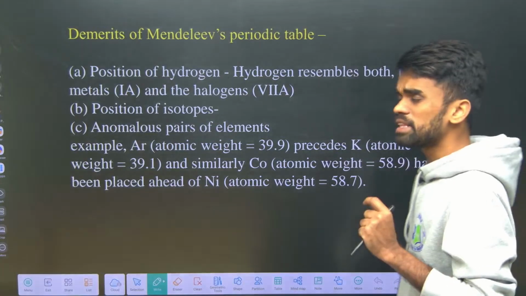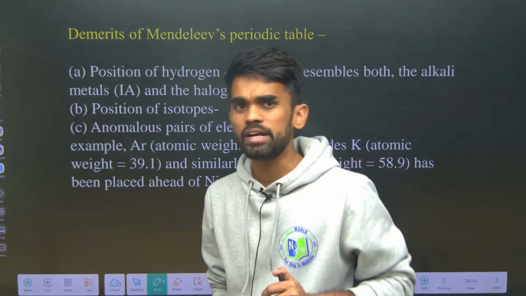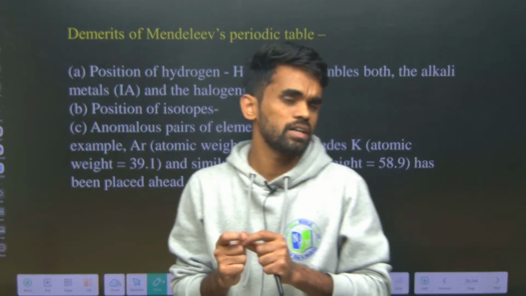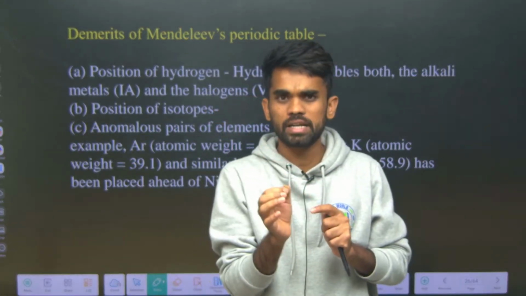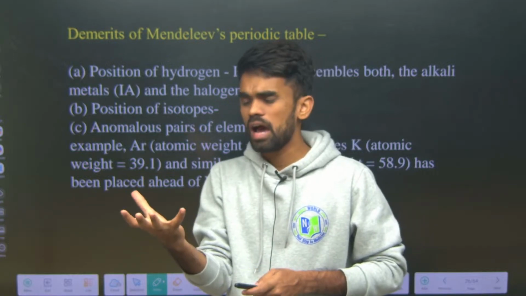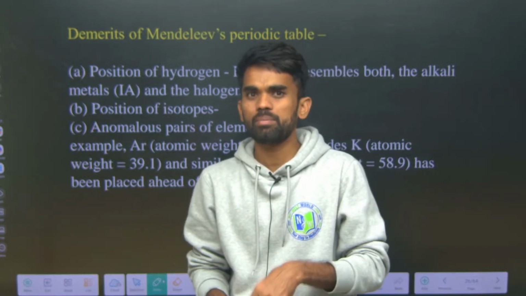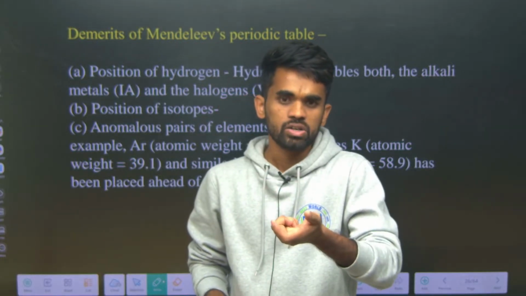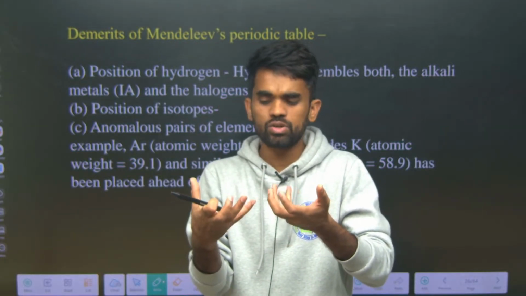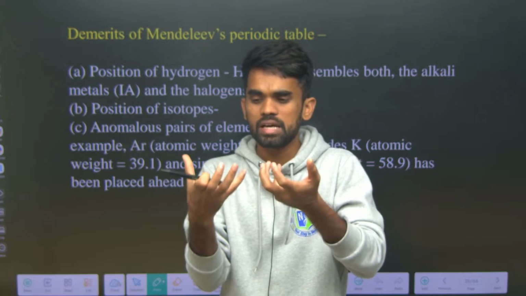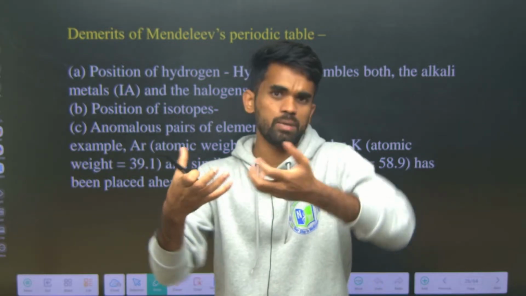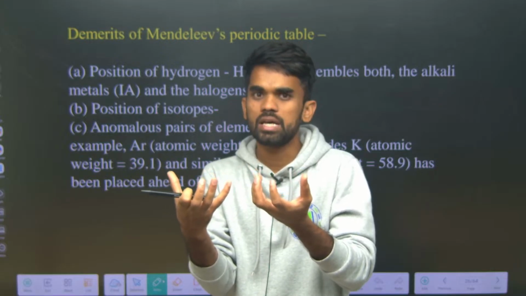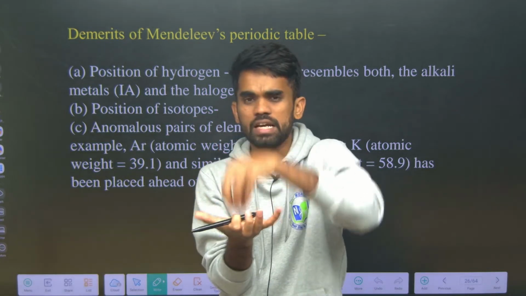Okay, so what are the demerits? He classified based on atomic weight, but we know there are isotopes, which have different mass numbers. For example, carbon will have C12 and C13. These have two different atomic weights, so separate positions should be given to these two, but he considered all carbon at one position.